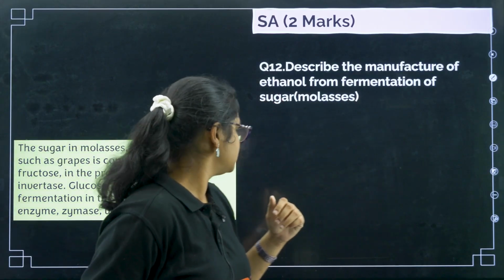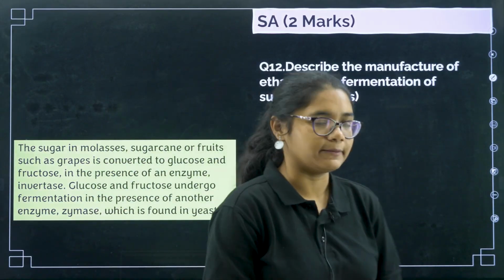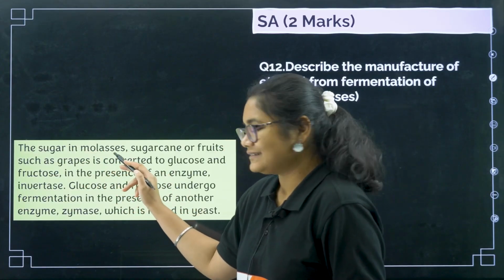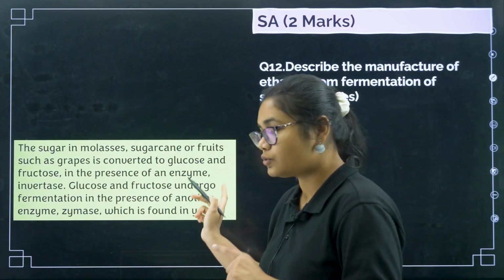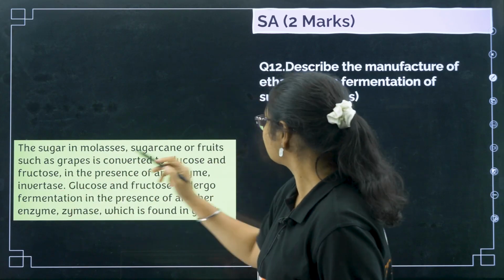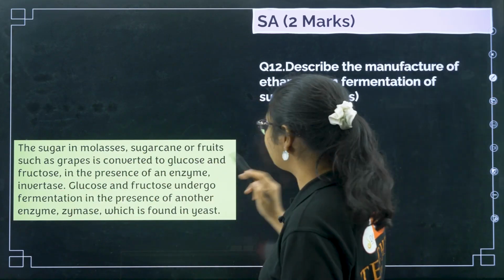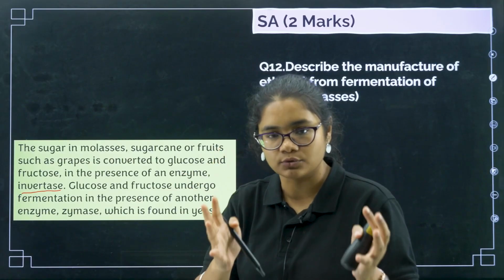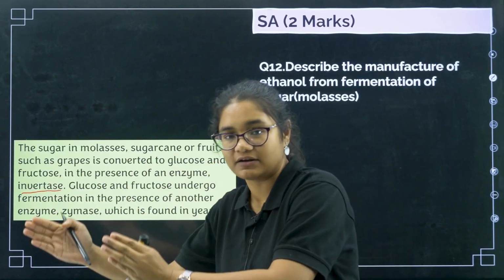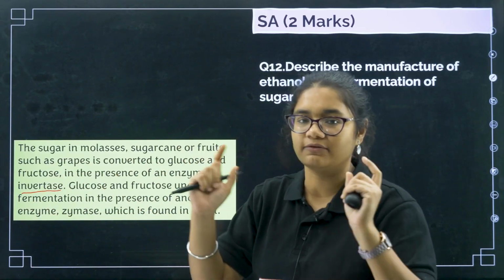Okay, so you can see here, the first step, what is happening. The sugar in the molasses, sugar cane or fruit such as grapes is converted to glucose and fructose in the presence of an enzyme, that is invertase. So first from sugar cane or from sucrose we get glucose and fructose by an enzyme called invertase.